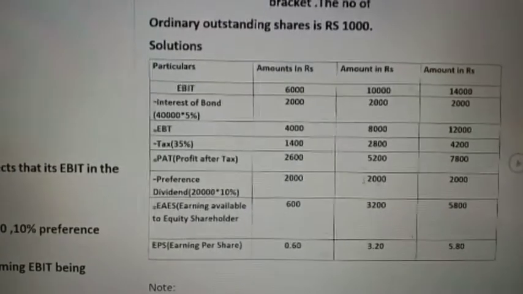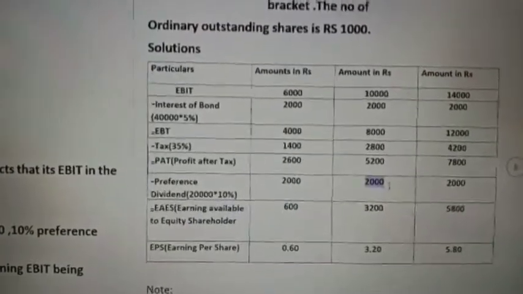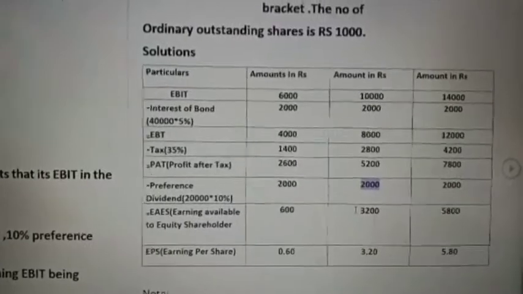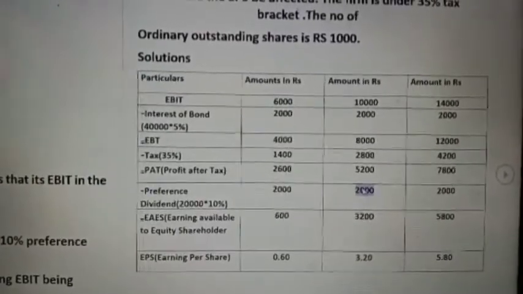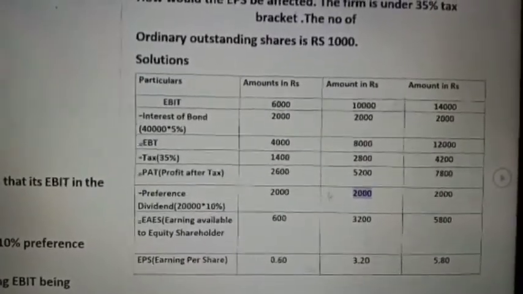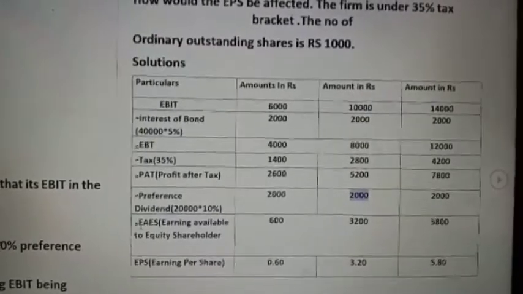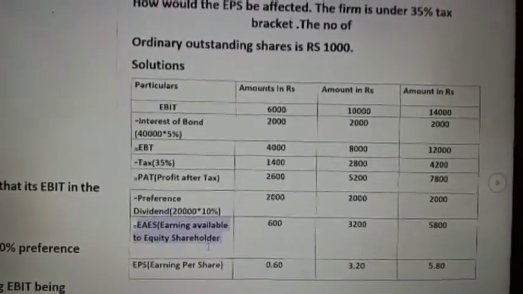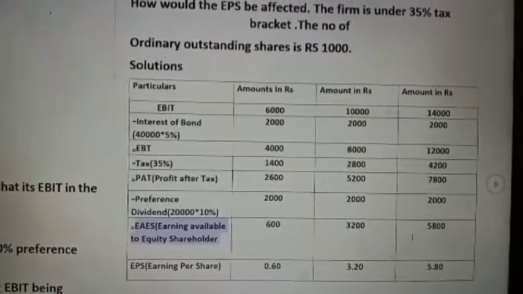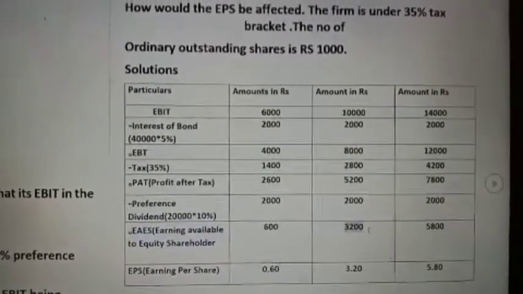If we deduct the preference dividend from PAT, we get EAES, earnings available to the equity shareholders, that is 3,200, if the EBIT is 10,000.